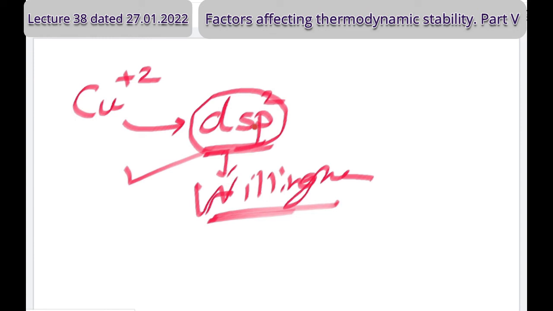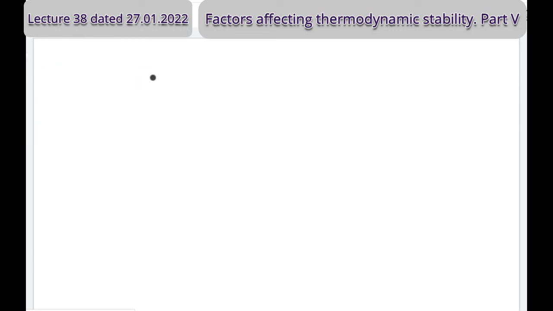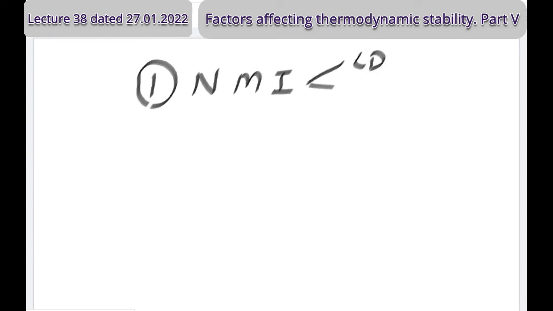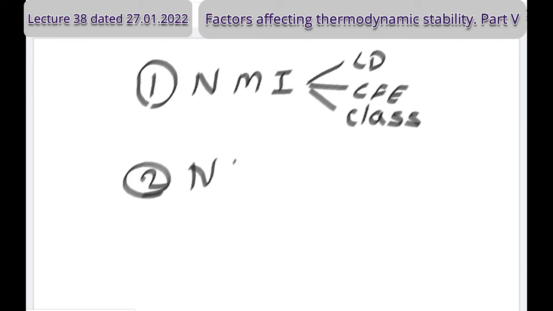So whether there is a force during bonding or not, we have to understand, grasp and think. Then we can discuss stability for the forced configuration. Students, if I have to revise: first I discussed the first factor, the nature of the central metal ion. In that we discussed charge density, second, CAP, and third, the classification or category of metals. Under the second point, the nature of ligand, the nature of the coordinating group, we also discussed 3 points.